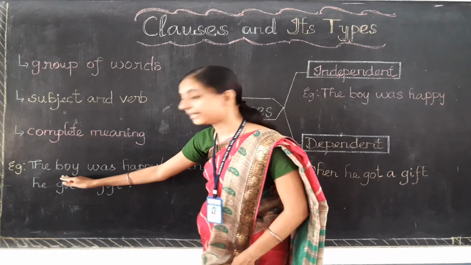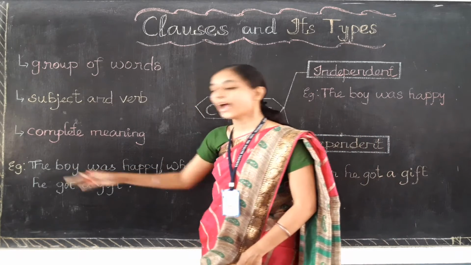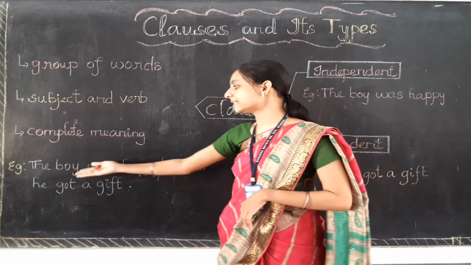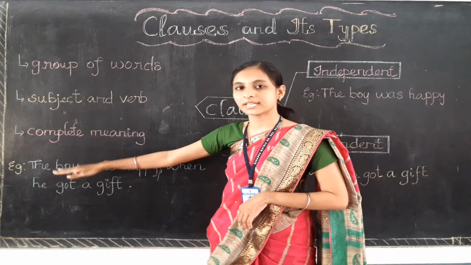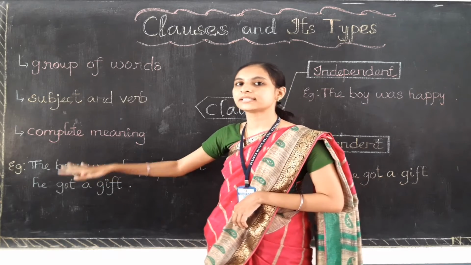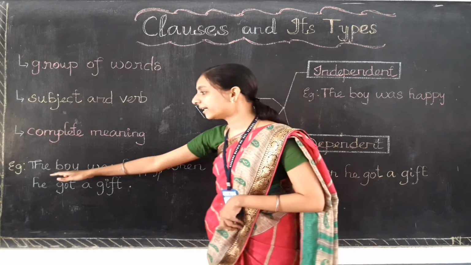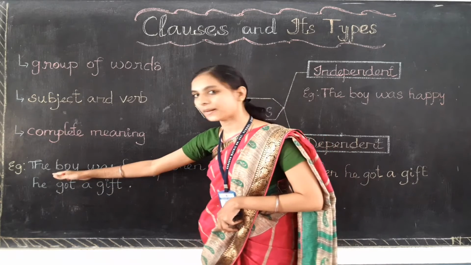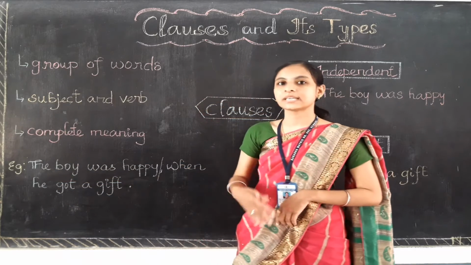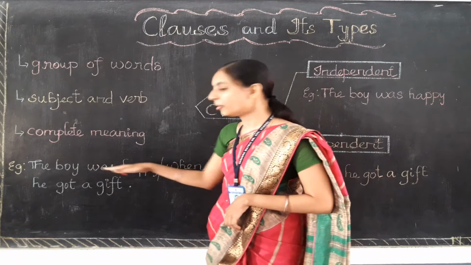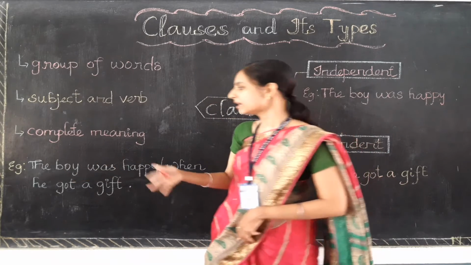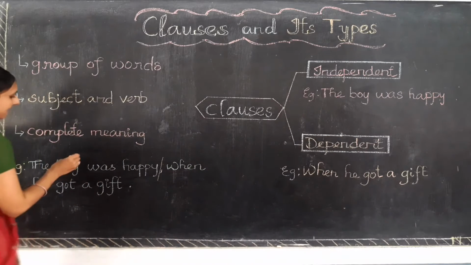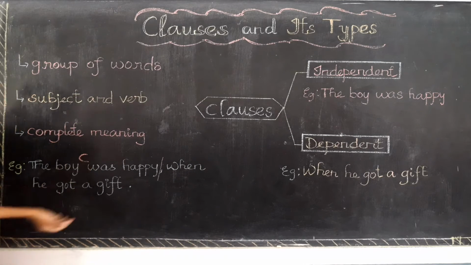I can find the subject, the boy. How can I guess that this is the subject? When a sentence is talking about a person, the main person of the sentence is the subject. So the subject is the boy, and was is the verb. When a group of words comes with a subject and verb, that is a clause. So the boy was happy is a clause. I can put C alone.